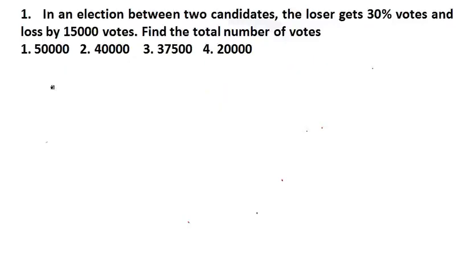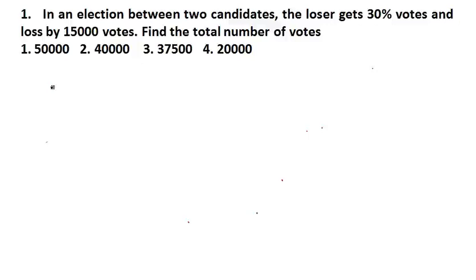So read the question. Question number 1. In an election between two candidates, the loser gets 30% vote and loses by 15,000 votes. Find the total number of votes. In this question, guys, invalid votes are not mentioned, nor do they mention people who have not cast their vote. If they don't mention anything, just think that whatever is in the voter list, all people have gone to vote.